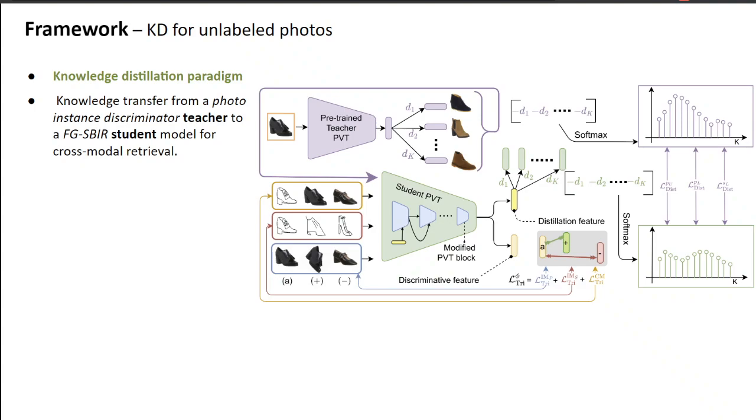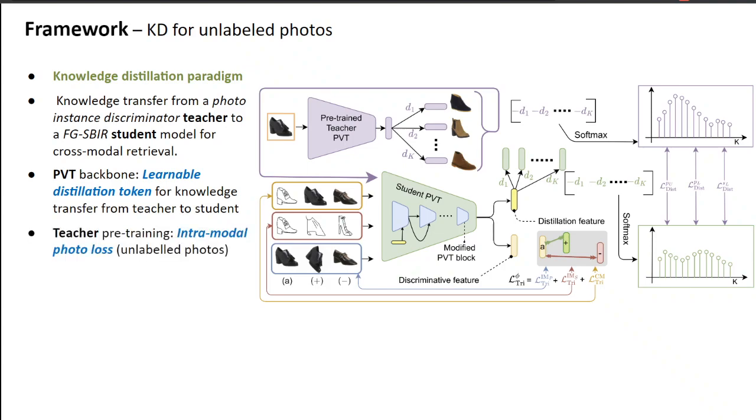To leverage unlabeled photos during training, we use a knowledge distillation paradigm. Specifically, we consider a teacher model trained on photo corpus using intramodal triplet objective, consequently learning instance level discrimination, and then distill its knowledge to a student retrieval model, making it more discriminative. To do so, we introduce a learnable distillation token in the PVT encoder, such that from the final layer, the student model outputs this discriminative feature as well as a distillation feature.